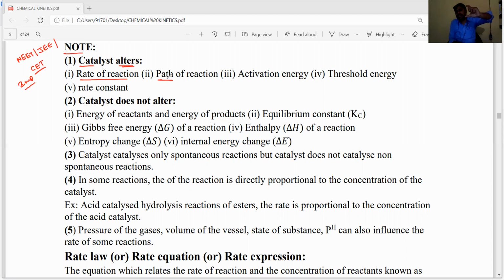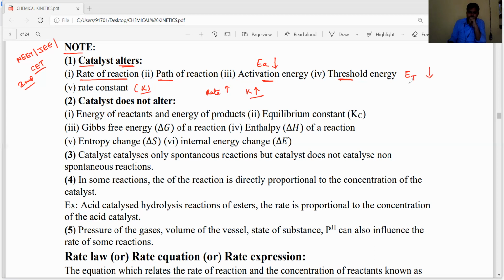Path means the height of the activation energy will be decreased. Automatically the activation energy will be decreased. So it changes the reaction path as well as the activation energy, and it changes the threshold energy. Threshold energy will change and automatically the rate constant K also will change. The rate of the reaction increases, then the K value also increases, the reaction path changes, and activation energy decreases. If the catalyst is present, activation energy decreases and threshold energy also decreases.